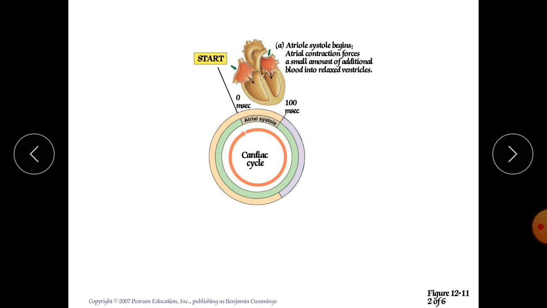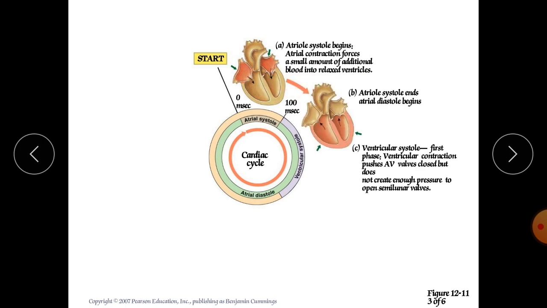Now we will discuss the cardiac cycle one by one. This is the first stage, when atrial systole begins. Atrial contraction forces a small amount of additional blood into the relaxed ventricle. This atrial contraction occurs for only 0.1 second, and there is a lot of pressure on the atria, leading to atrial contraction.